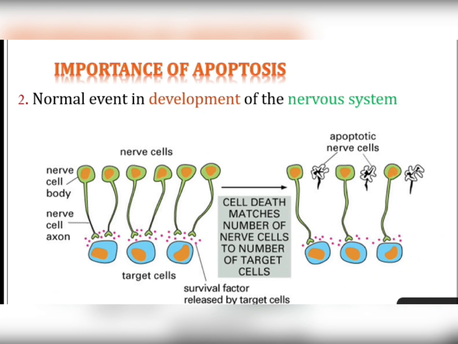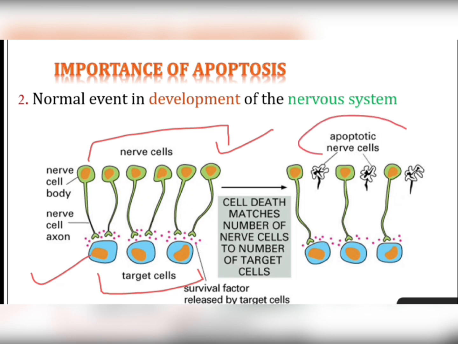Secondly, apoptosis is also important for the development of the nervous system. As we can see, here we have a lot of nerve cells while we have only three target cells. So, to match the number of nerve cells with the number of target cells, apoptosis is an important phenomenon, and the extra cells will be destroyed, and it will result in an equal number of nerve cells as well as target cells.